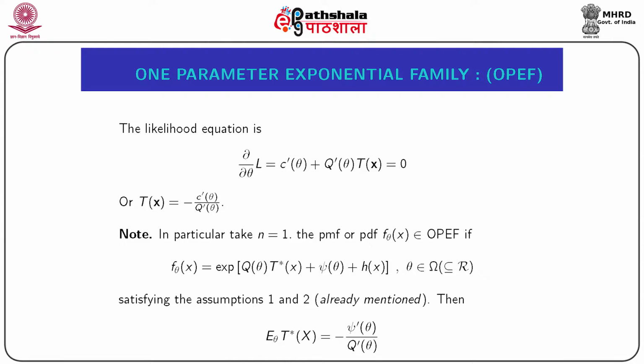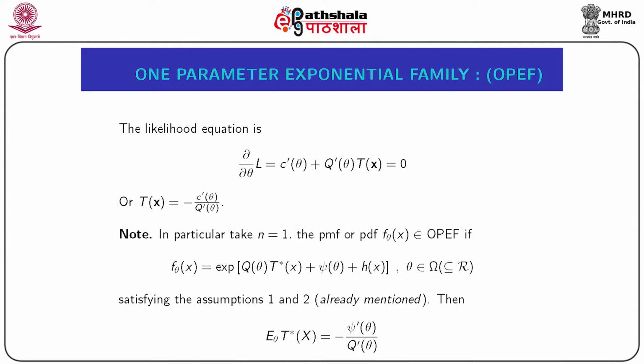Now note that in particular, if we take n equal to 1, the PMF or PDF, which is denoted by say f theta x, will belong to one parameter exponential family if f theta x can be expressed as e to the power q theta into some statistic t star x plus psi theta plus hx, where theta belongs to the parameter space omega, which is a subset of real line, and f theta x satisfies the assumptions 1 and 2, which are already mentioned.